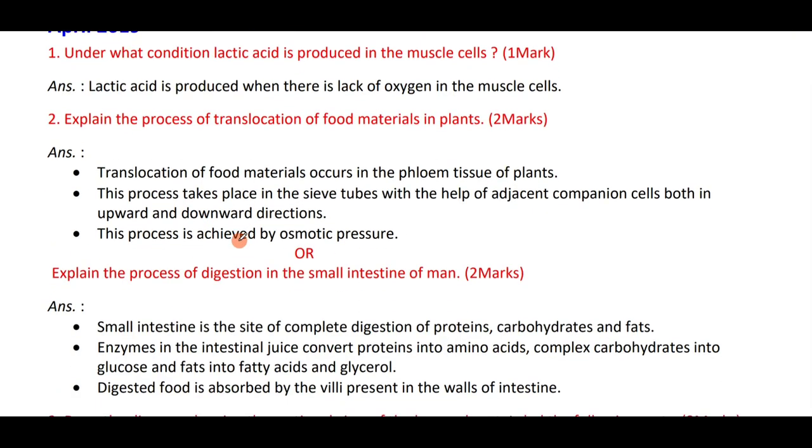Next, explain the process of translocation of food materials in plants. See, what is translocation? Translocation is the process of transport of food materials in the phloem tissue of plants. The translocation of food takes place in the sieve tubes with the help of adjacent companion cells, both in upward and downward direction. The transport of food in phloem takes place both upward and downward. The process of translocation is achieved by osmotic pressure.